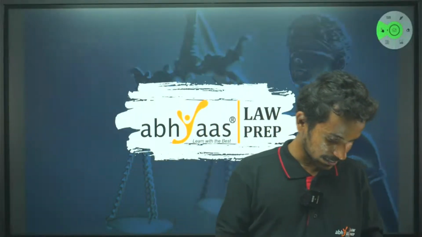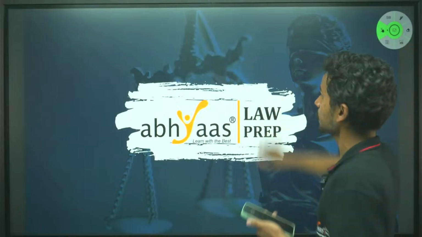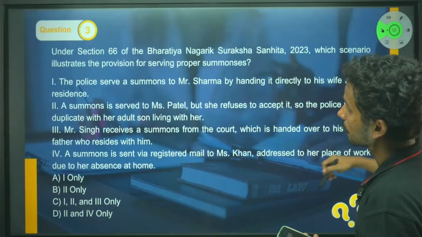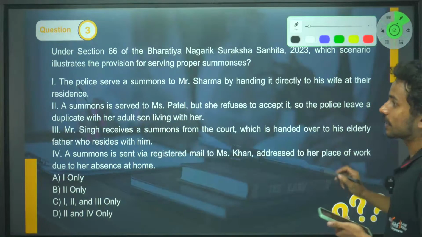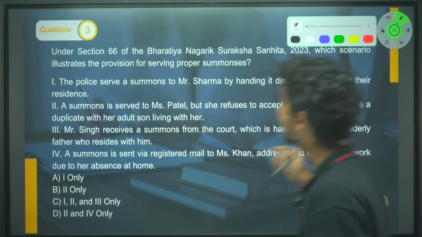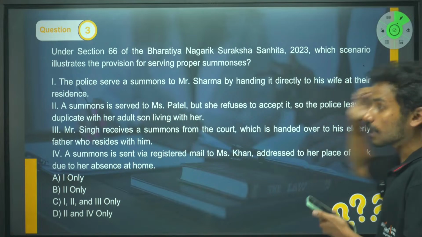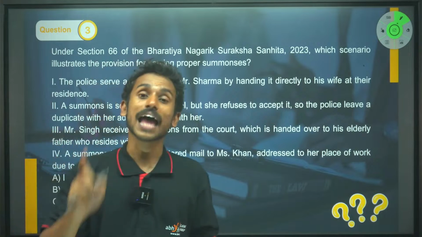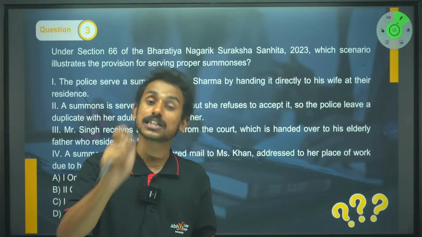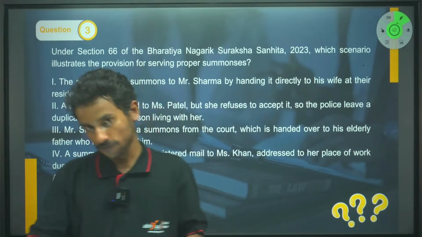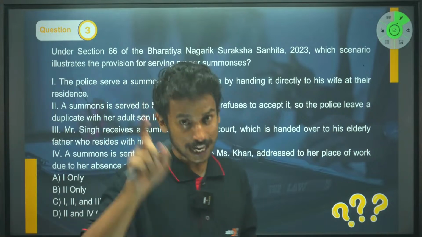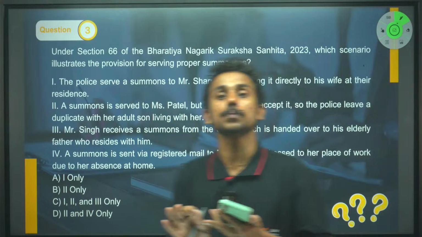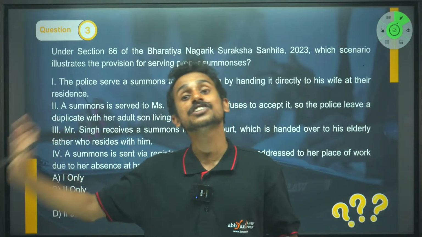Right, sir, can you explain? We can go to the third question here. Right, the third question, you have seen the relevant provision. It says that the summons can be issued to that particular person at his residence. If at residence he is not there, then you can hand over that summon to any other member who lives there. It can be your family member, the person who lives with you in that same house. In that case, it would be said that the summon has been properly served.